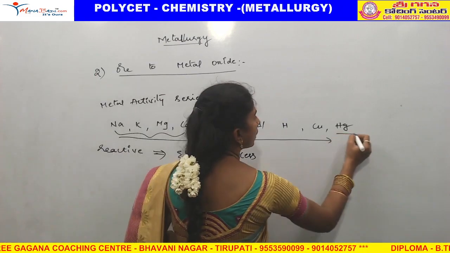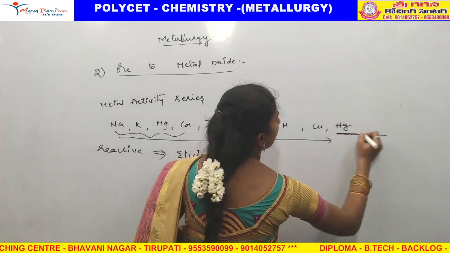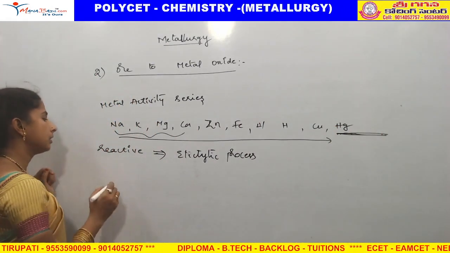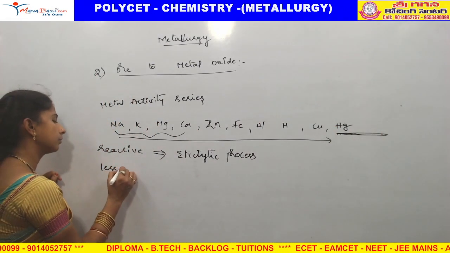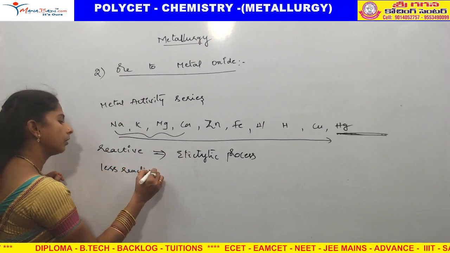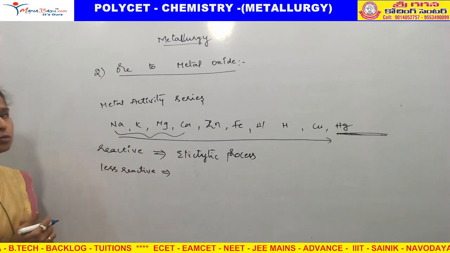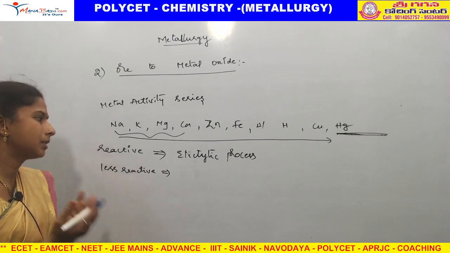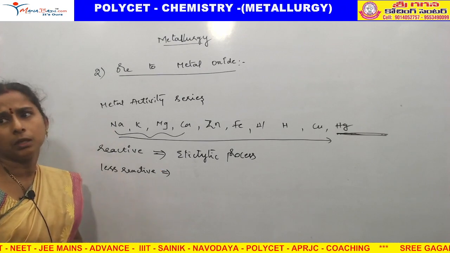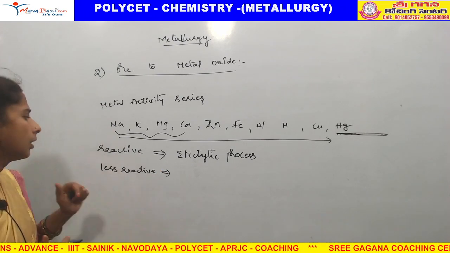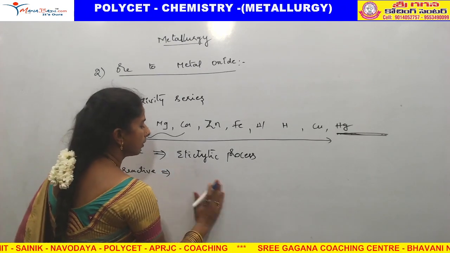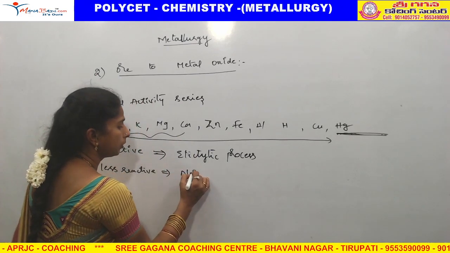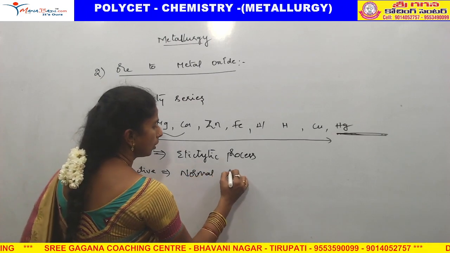And at the bottom of the activity series, after copper, the metals are less reactive, less active towards chemical reactions. Those also do not need electrolytic separation, just a normal process.